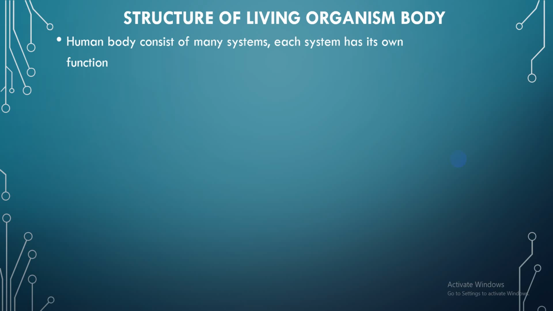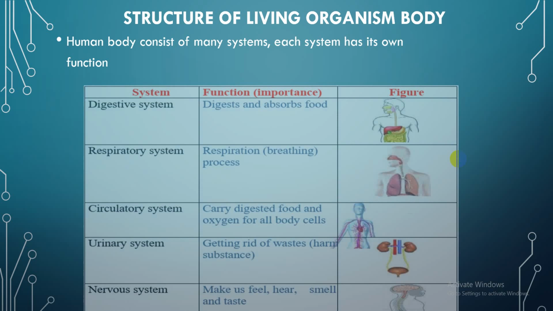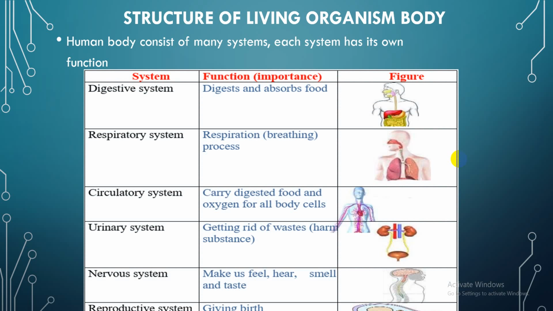The human body consists of many systems. Each system has its own function. As an example, the first system is the digestive system, which digests and absorbs food. Number 2, the respiratory system, by which the respiration process is made.